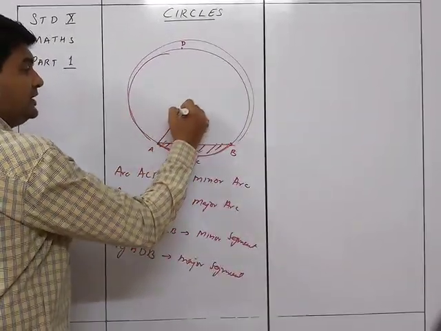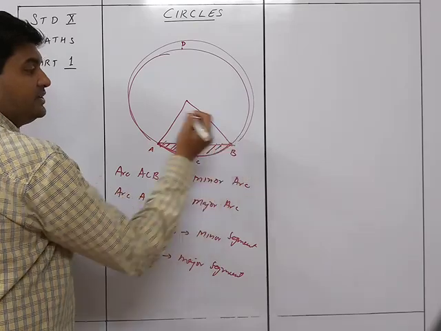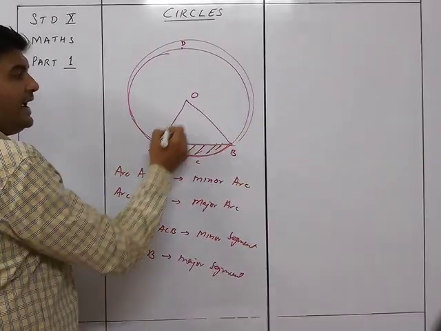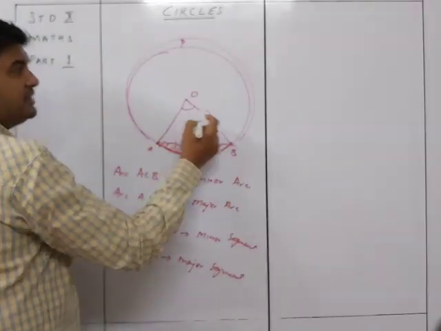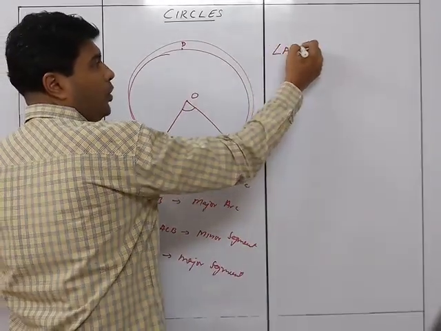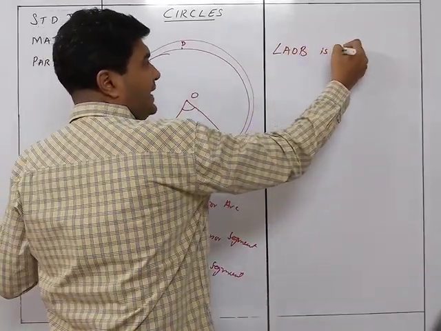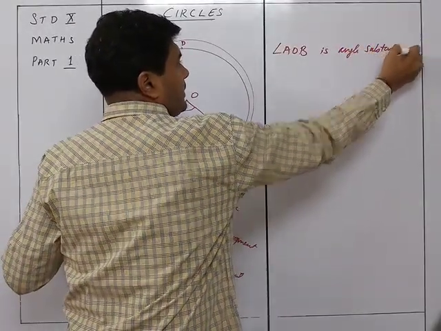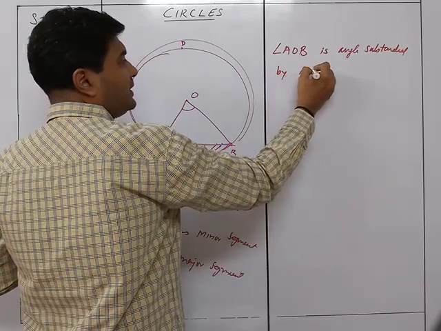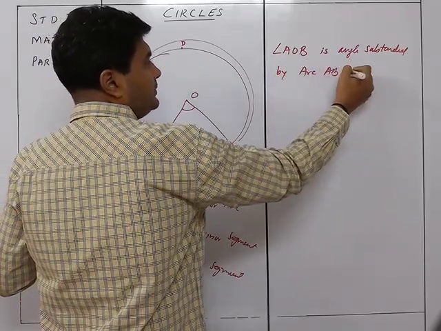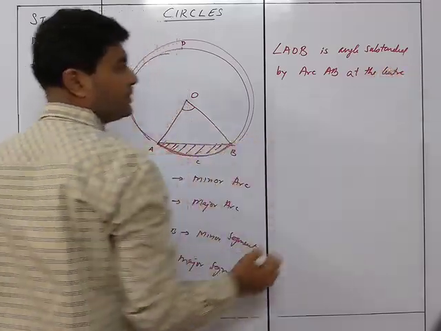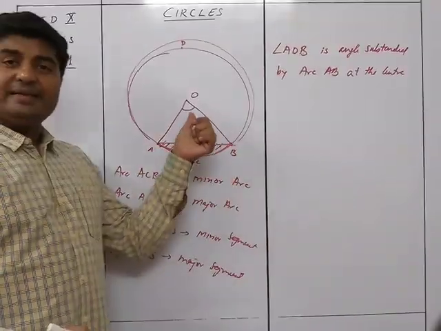So this is an angle which is formed at the center. Okay, so angle AOB is the angle subtended by arc AB at the center. Okay, so angle AOB is at the center.